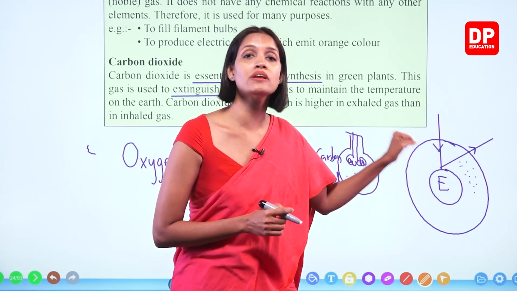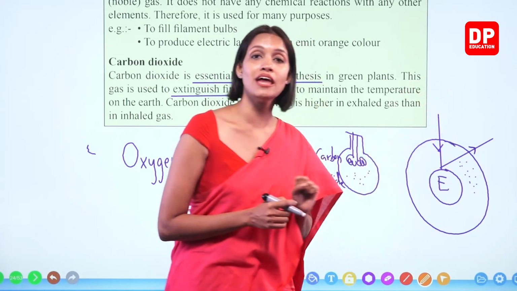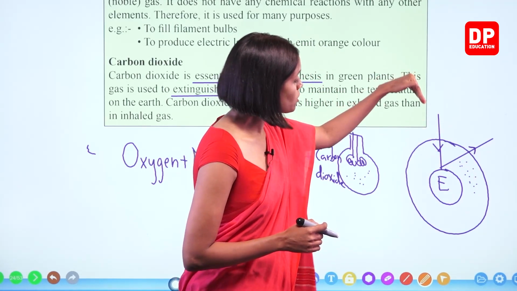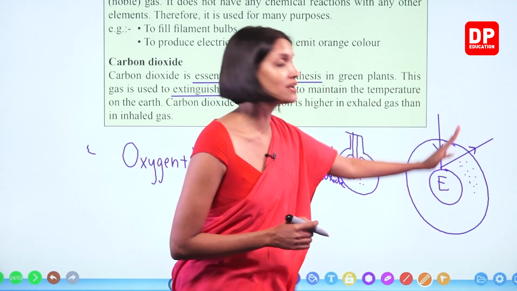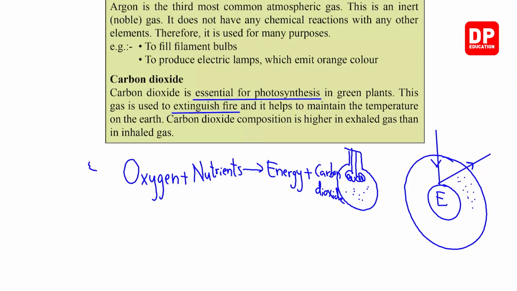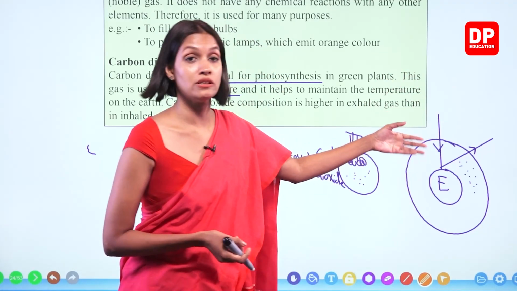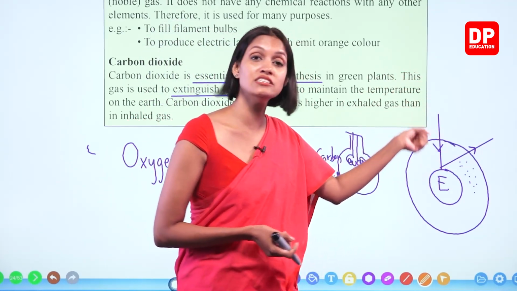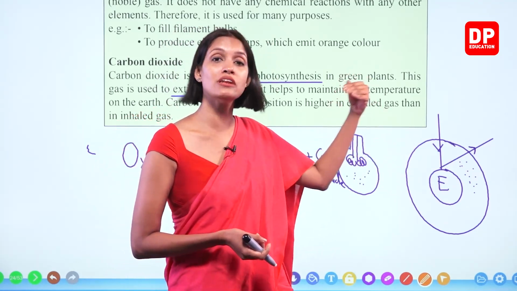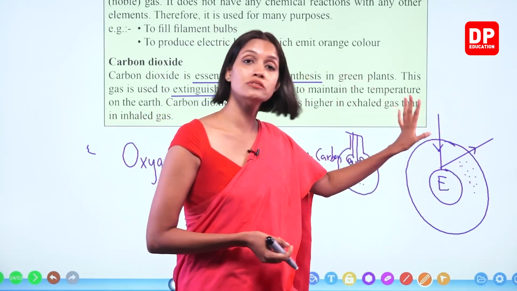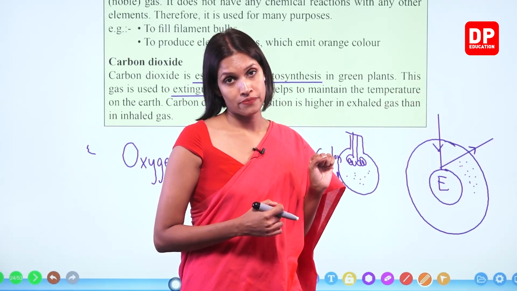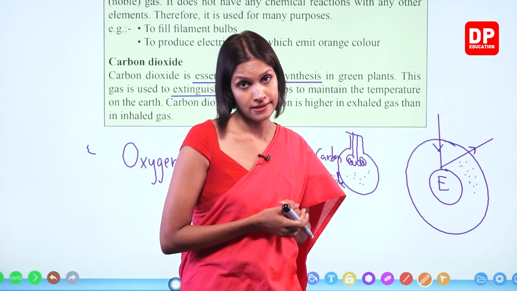This heat is very important to maintain life. Just imagine if there is no atmosphere, all the sunlight that comes to the earth will get reflected back to space. So if there's no atmosphere, what will happen? During the daytime, the earth will get heated up, and during the night time, because there's no atmosphere to trap the heat, the earth will get frozen, right? Because there's no sunlight, right?